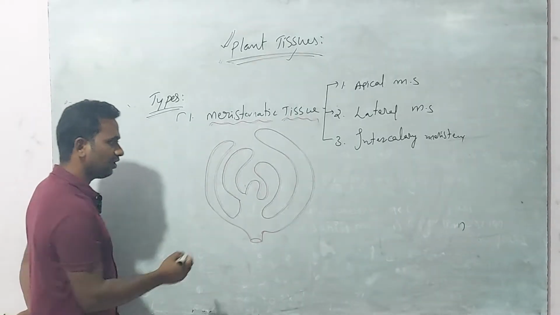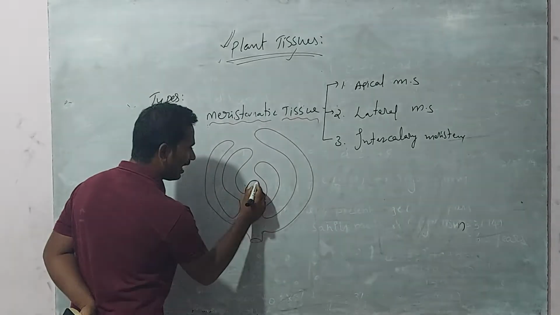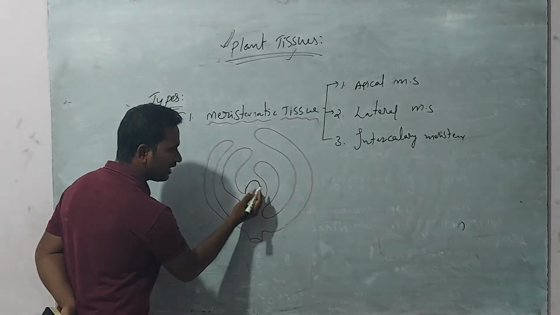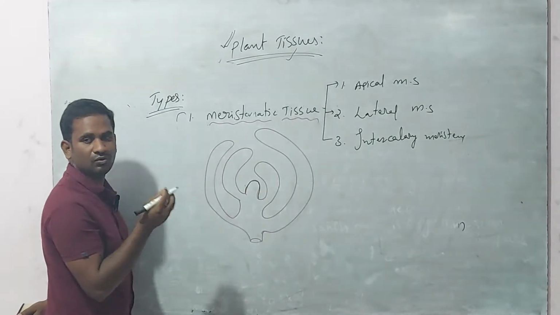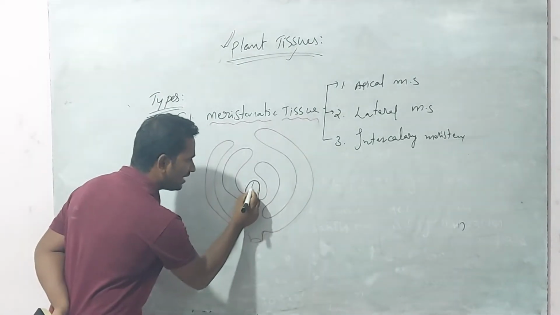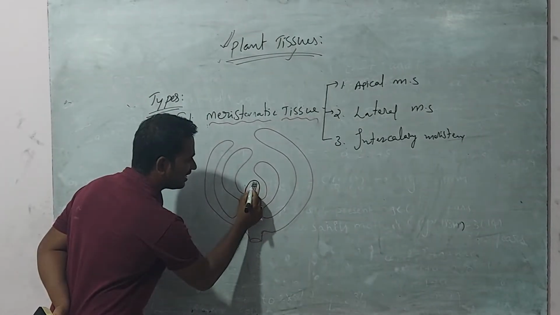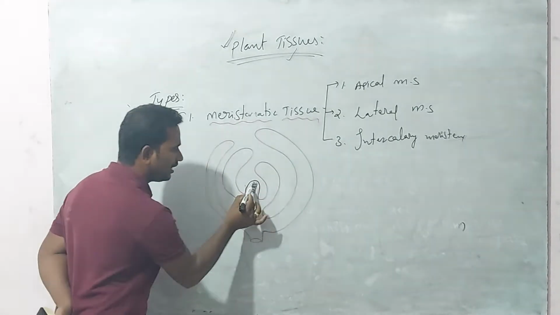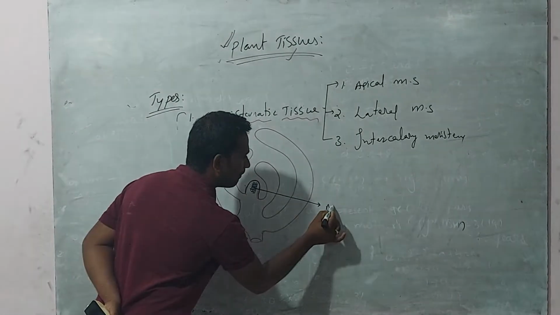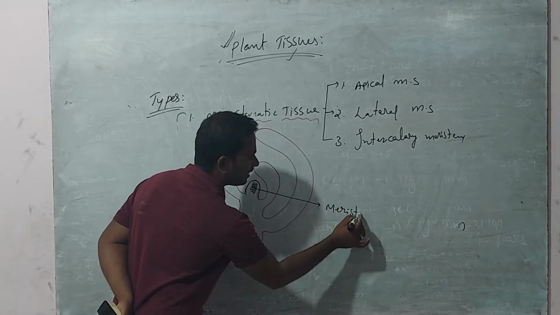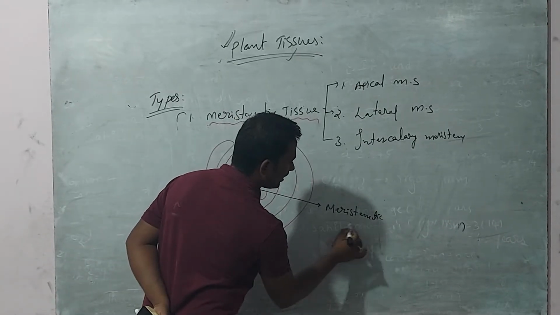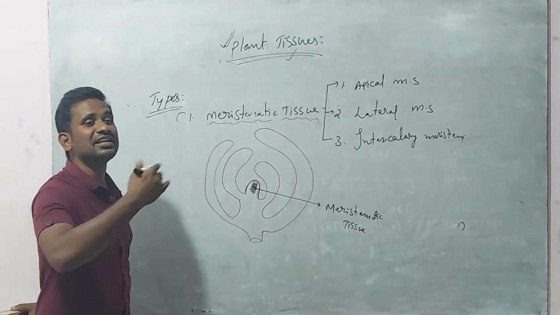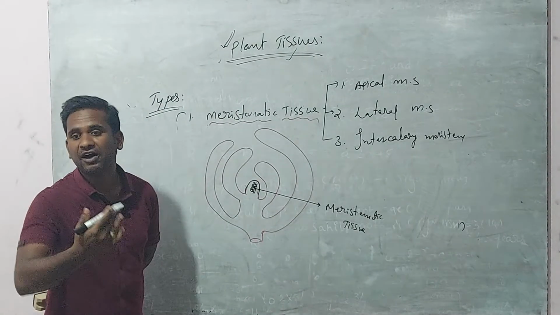If you observe the apical part of the shoot or stem, at the tip of the stem we can observe specialized cells present in the middle of the other tissues. This tissue is known as meristematic tissue. It is present in the apical region, at the tip of the shoot.